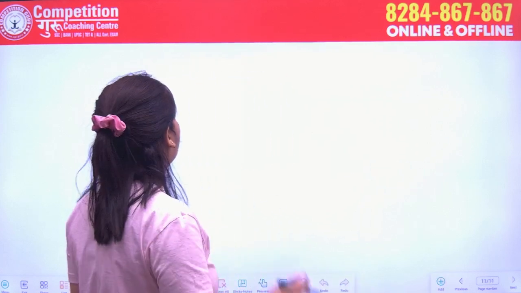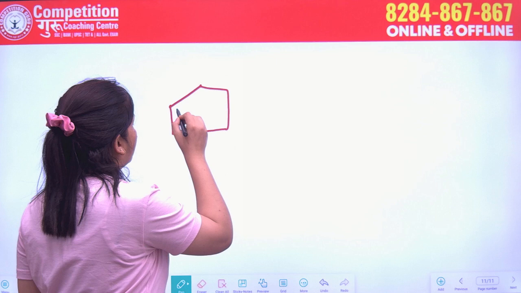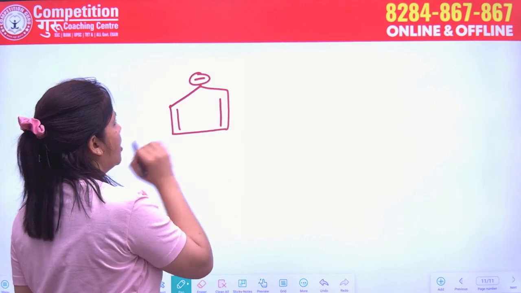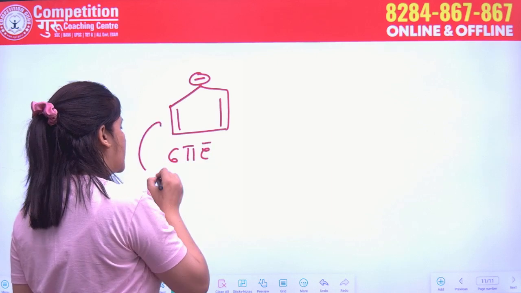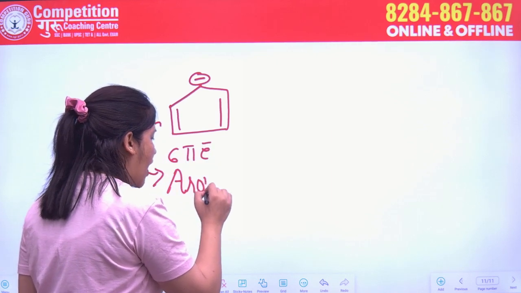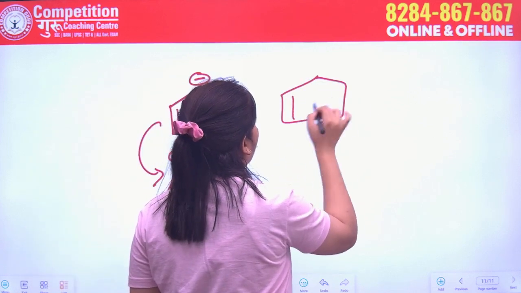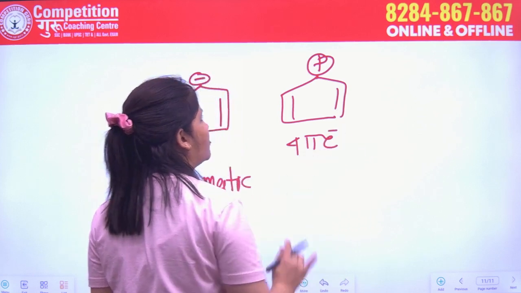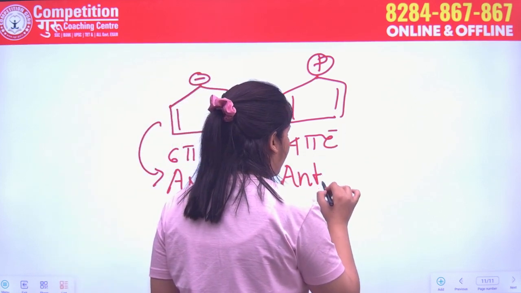Now next we will see, if we have a compound like this and we have a negative charge here, then how many total electrons? 6 pi electrons. Then we consider it under the category of aromatic compound. If we have a positive charge here, then total 4 pi electron system, it comes under the category of anti-aromatic compound.